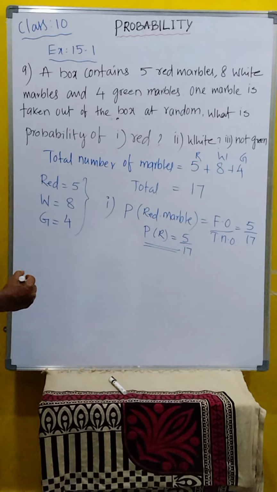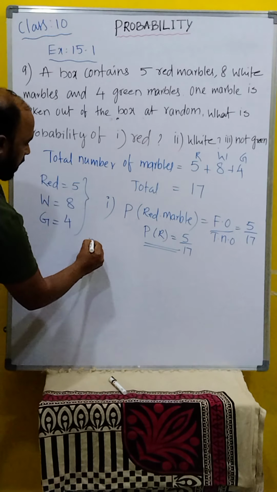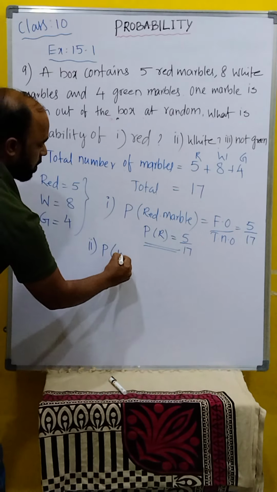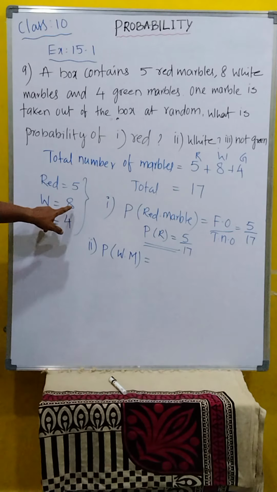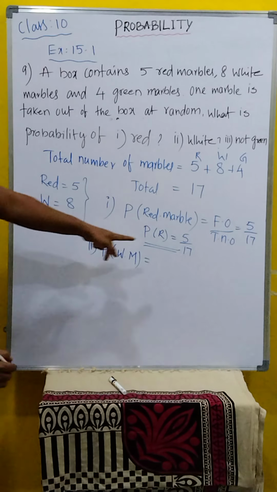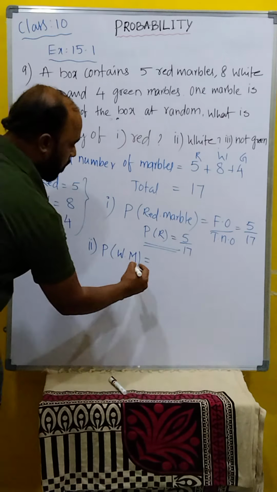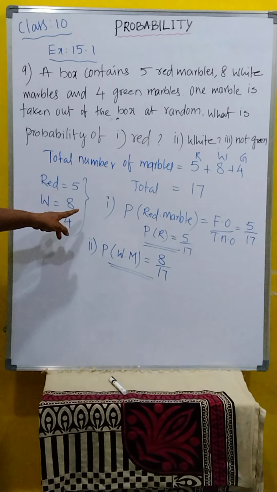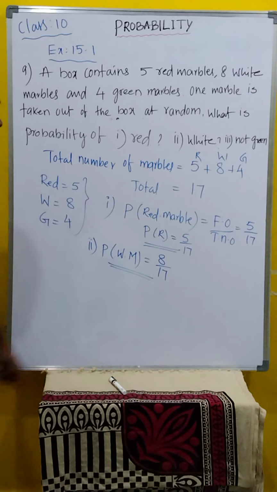What is the probability of white marble? Probability of white marble is equal to, what is the favorable here again? Favorable is 8 and total is 17. Probability of white marble is equal to 8 by 17. This is the second one answer. Favorable is 8, 8 options, then the total is 17. The answer is finally 8 by 17. Now come to the third one.